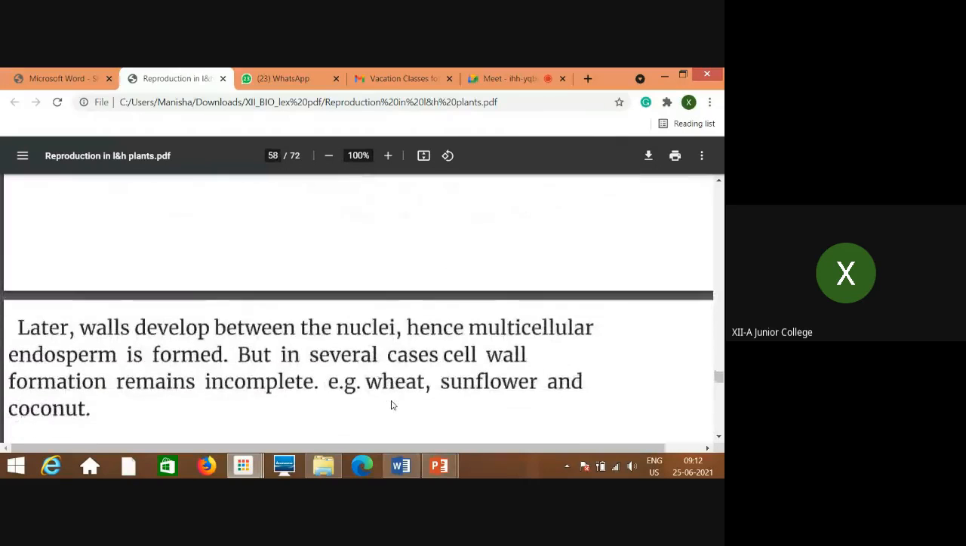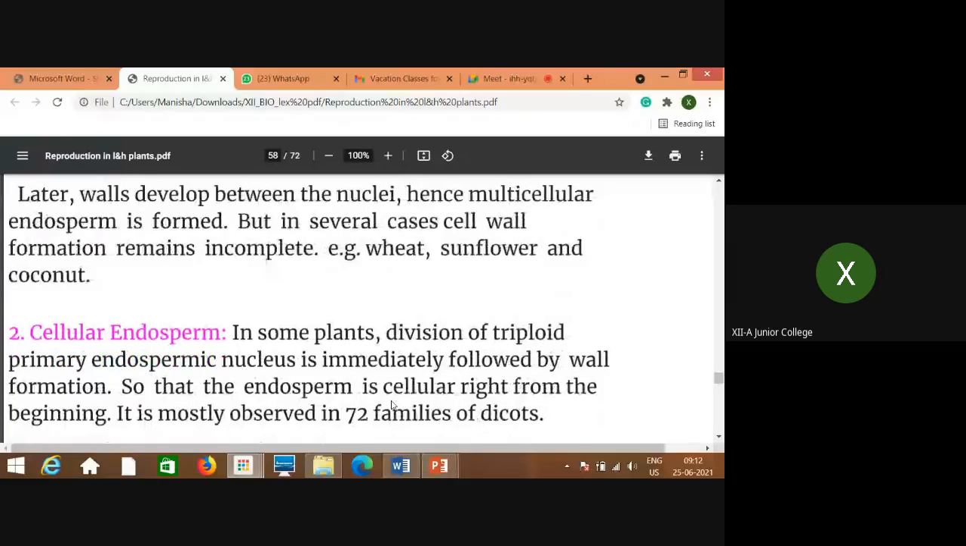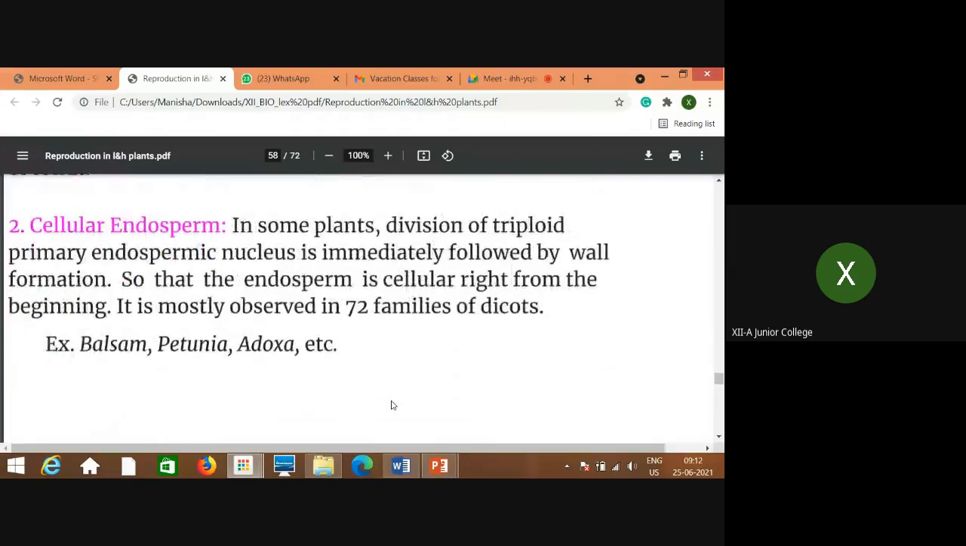A second type is what? And in the later stage, each nucleus is followed by the formation of a wall, but in the later stage. And the examples of this type of nuclear endosperm are wheat, sunflower, coconut, etc.